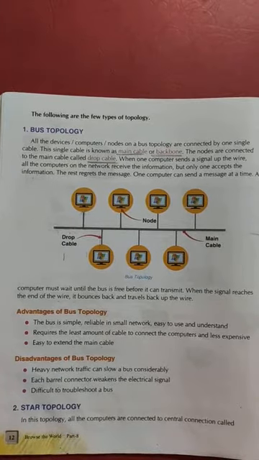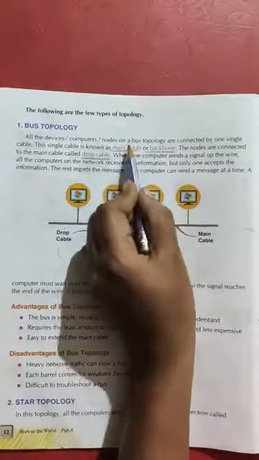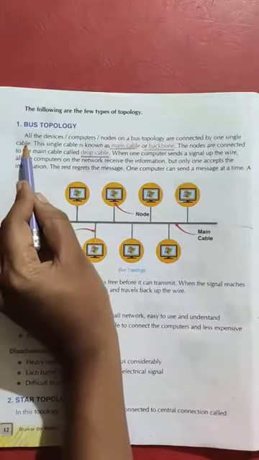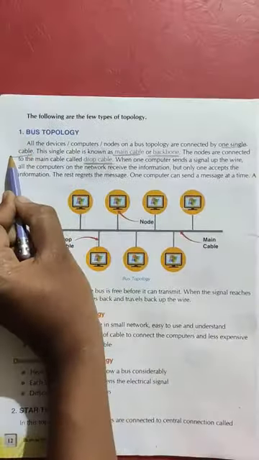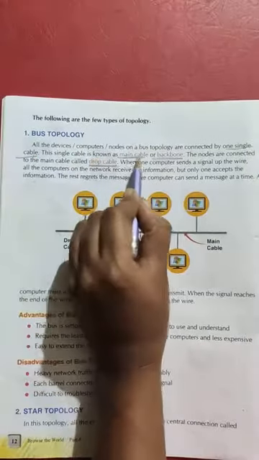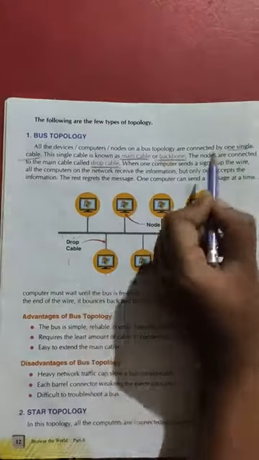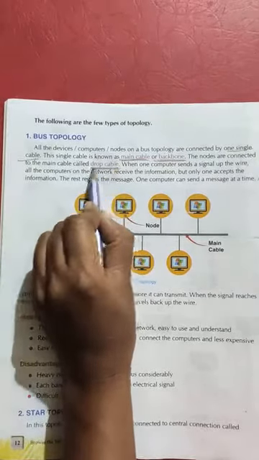First is bus topology. All the devices or computers or nodes on a bus topology are connected by one single cable. This cable is known as the main cable or backbone. The nodes are connected to the main cable by a drop cable.